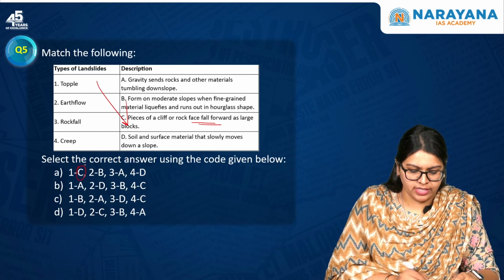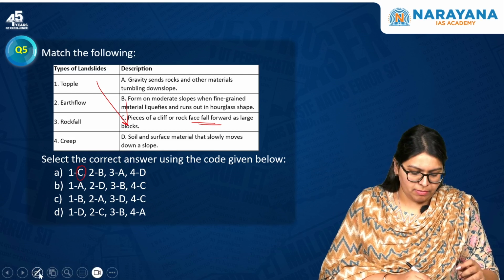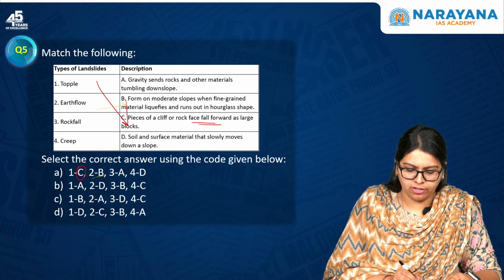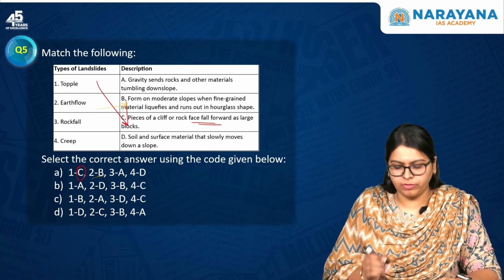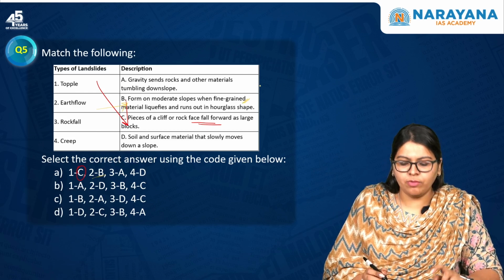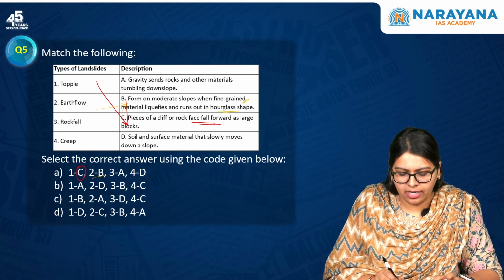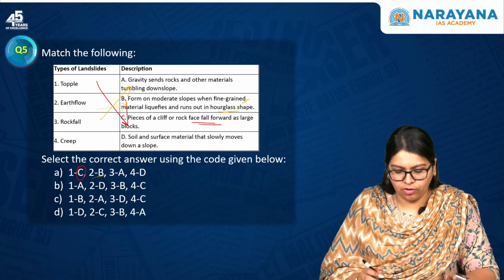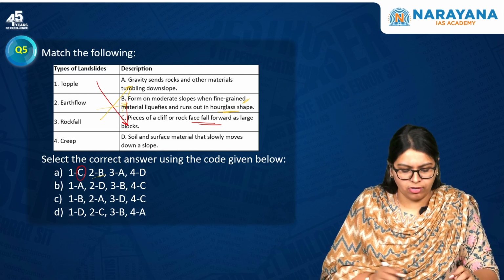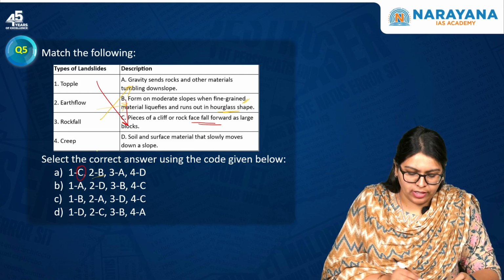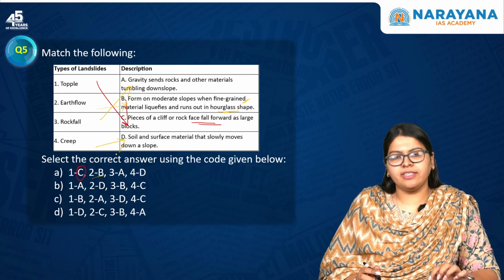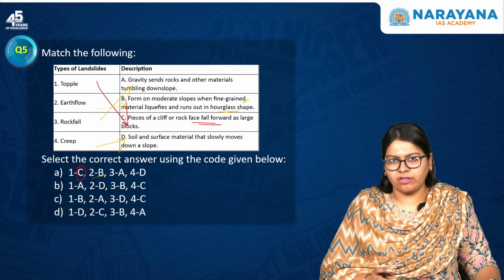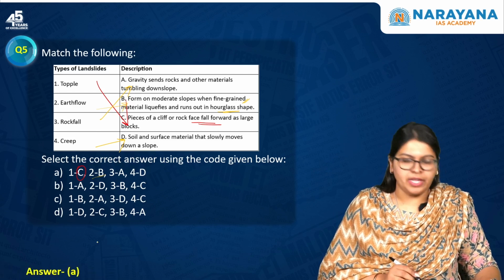So since 1 is C over here, then you can actually match the rest of it together. So 2 will be B, where the earth flow can be matched to, which is formed on moderate slopes when fine grained material liquefies and runs on the hourglass shape. And 3 will be A, rockfall is gravity, which actually sends the rocks and the other materials tumbling down slope. Then finally, creep will actually be D. That is soil and the surface material that slowly moves down a slope. So since 1 is actually C, the answer will be option A.